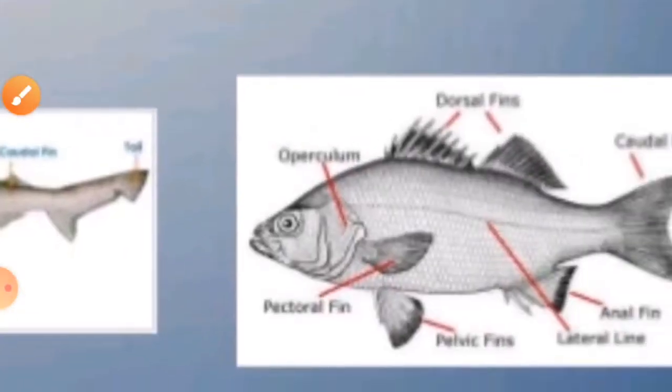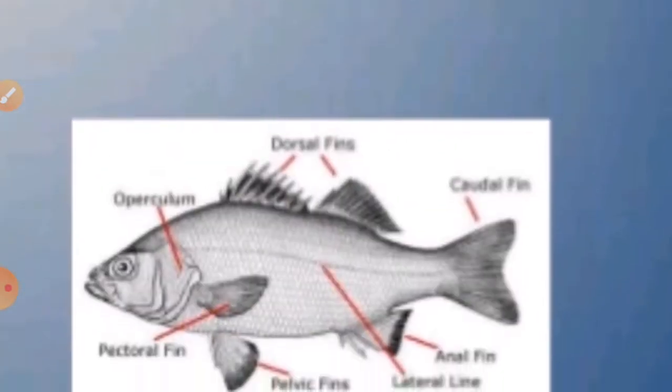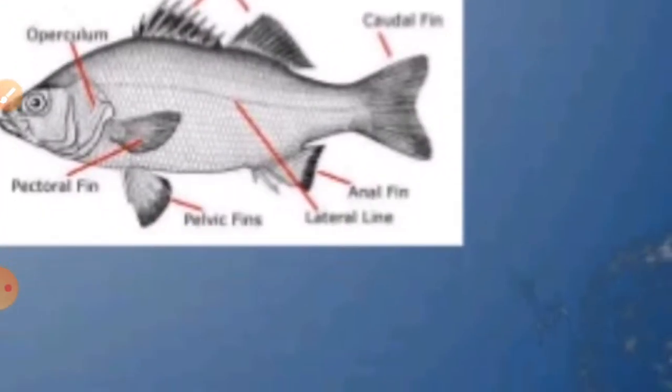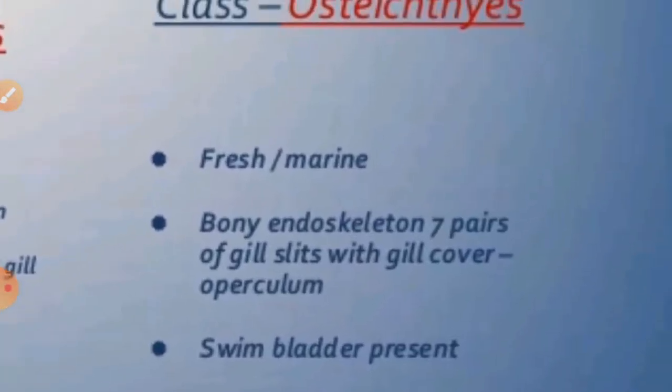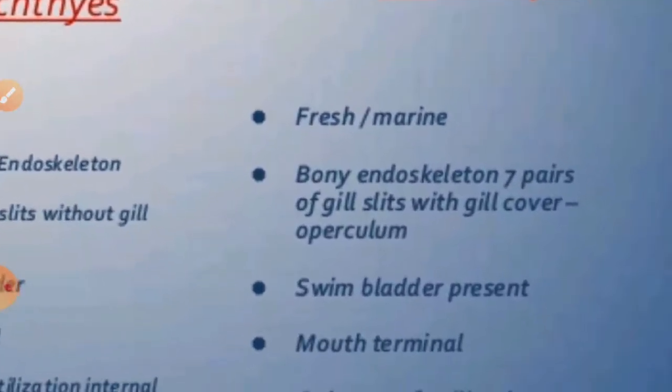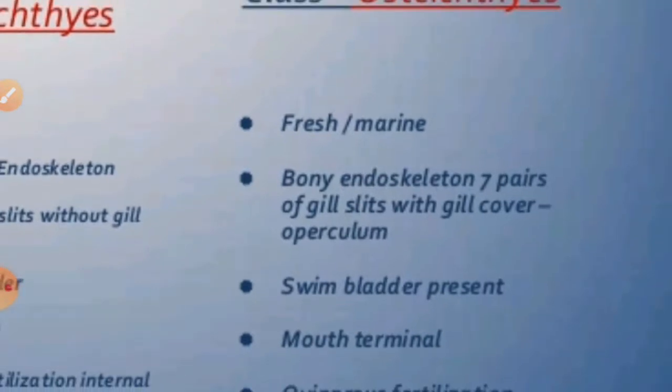And we have to talk about the other fish group that is called the osteichthyes, or bony fishes. Basically we have talked about the chondrichthyes, they are the cartilaginous fishes. Then we have to talk about osteo, which means bones. So we have to talk about them also. Especially these are the osteichthyes fishes. If we talk about their characteristics, they have also shown some specific characters in their conditions. Osteo means bone, and ichthyology is the study of the fishes.